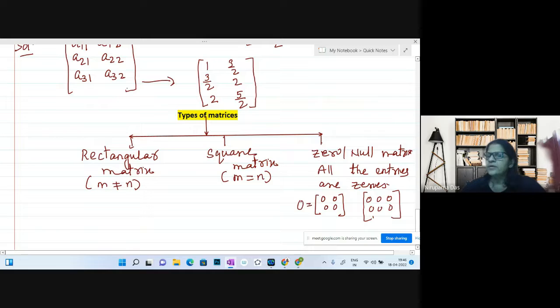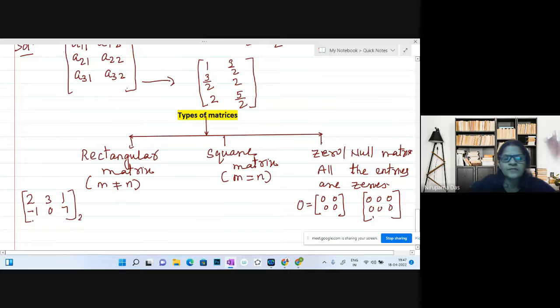Now coming to this rectangular matrix, some special categories are also there. As we know, if we take a 2 by 3 matrix or a 3 by 2 matrix, when the number of rows and columns are unequal, we get rectangular matrices. Like the example we have taken, 2, 3, 1, minus 1, 0, 7. This is a rectangular matrix because the number of rows is not equal to the number of columns. This is a 2 by 3 matrix.